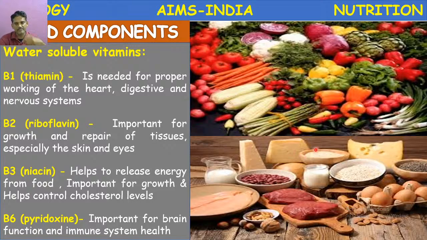in whole grains, the seed coat of different grains or cereals. They are rich in vitamin B complex and they are present in the fresh leafy vegetables. Sprouted seeds are also rich sources of this vitamin B complex. Next, nuts, eggs, milk, meat, liver. Okay, these are all the products from the animals which are rich in vitamin B complex.